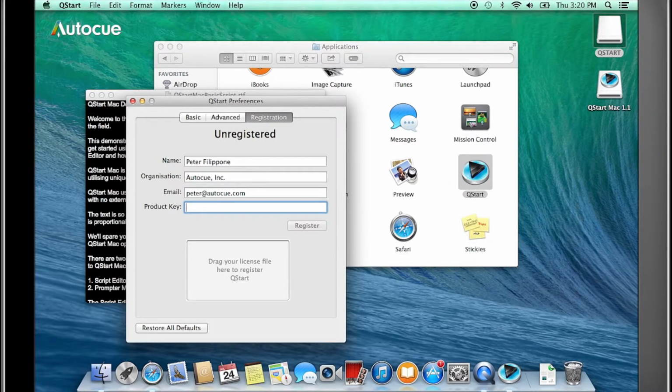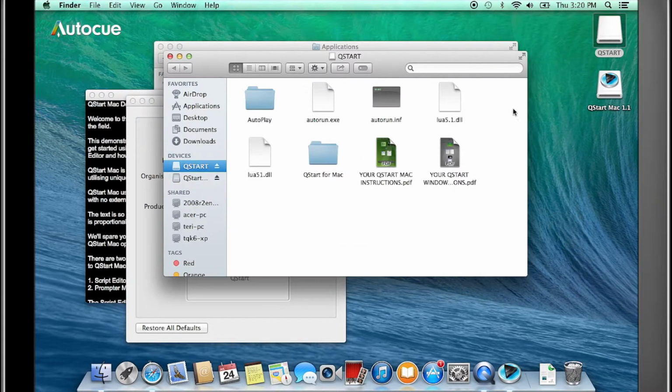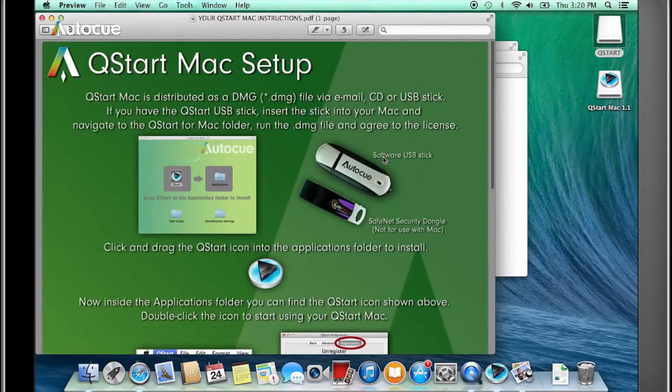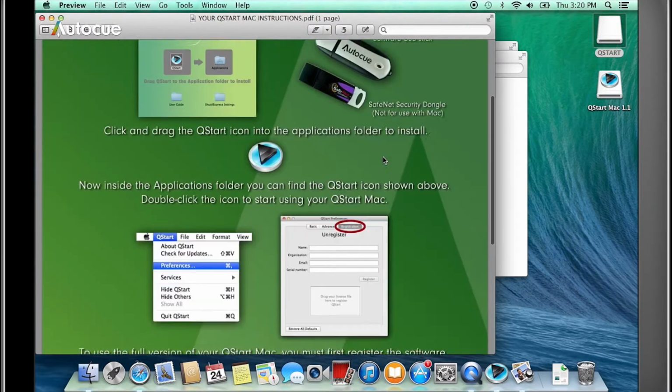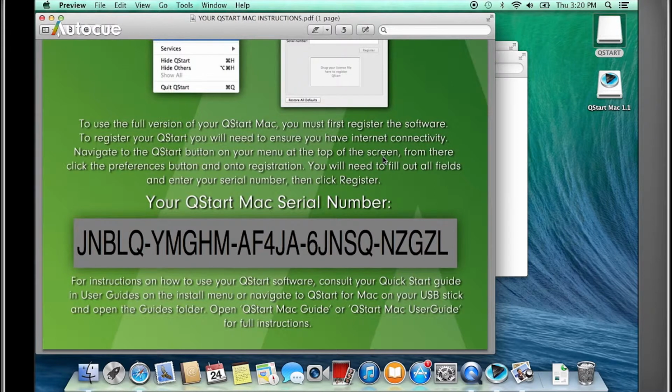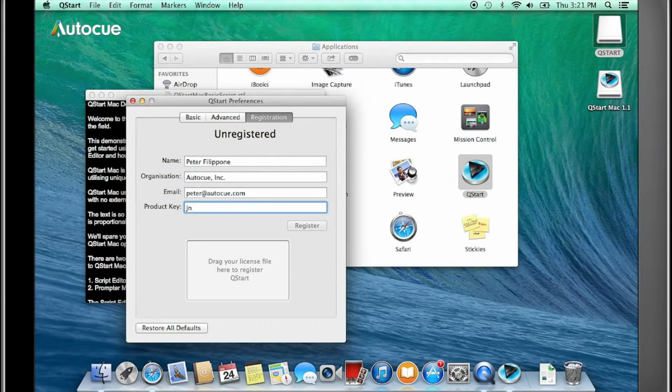For the product key, you can get this from the thumb drive by reading the Your QStart Mac instructions. Scroll to the bottom and there's your 25-digit product key. Type that into the registration screen. Click Register.